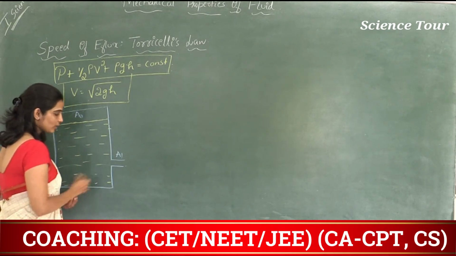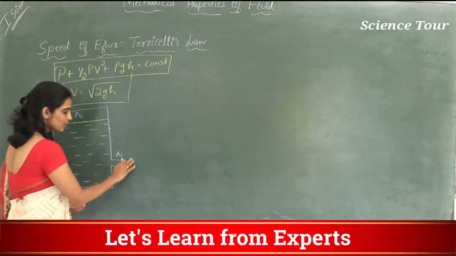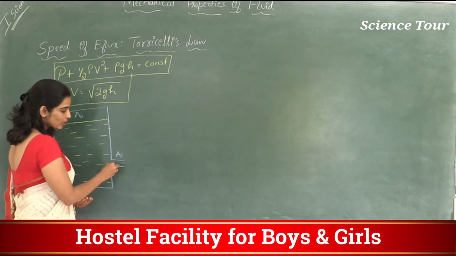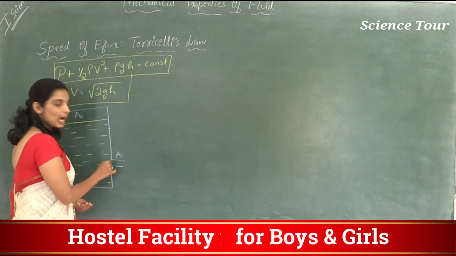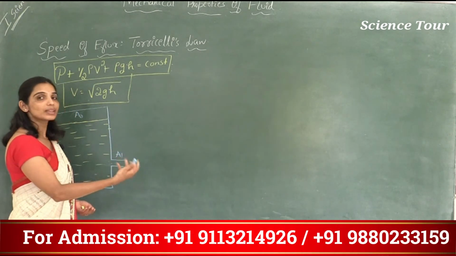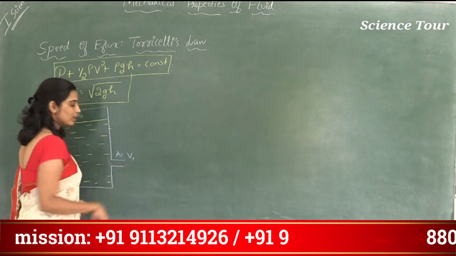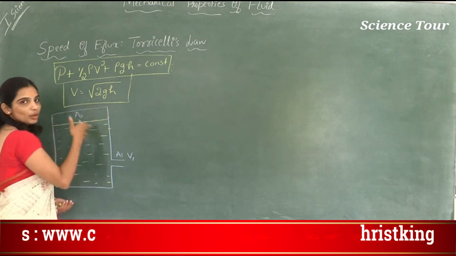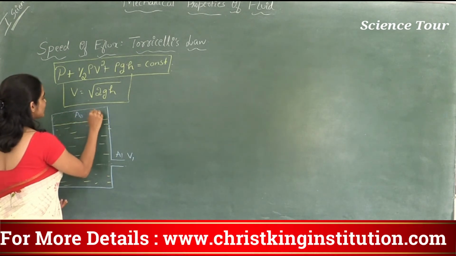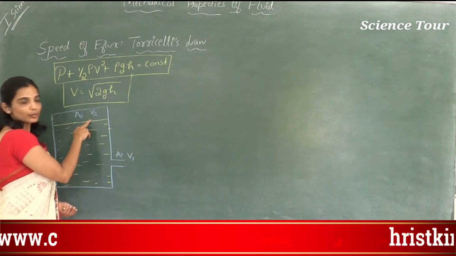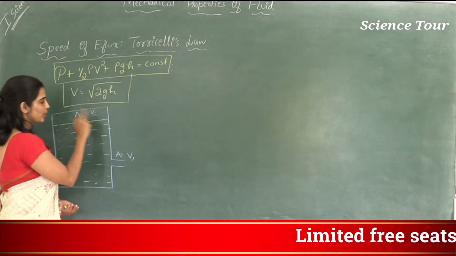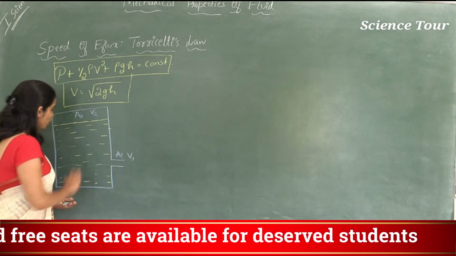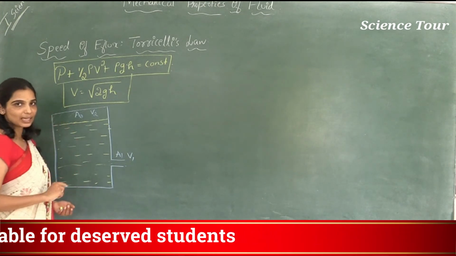So water will flow outside the outlet, correct. When it flows, it will have a certain speed. The speed of the water flowing outside the outlet, let us call it V1. That means here too the water, the fluid, should have a speed. So that is V2. So the speed of the fluid on the top here is V2 and at the outlet is V1. So what is the height of the fluid inside the container?